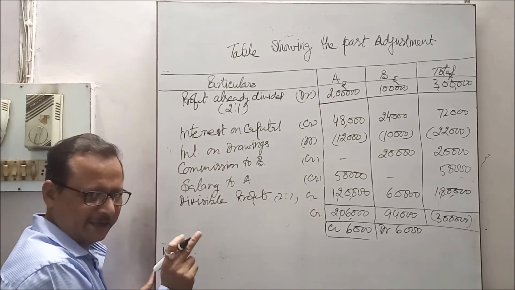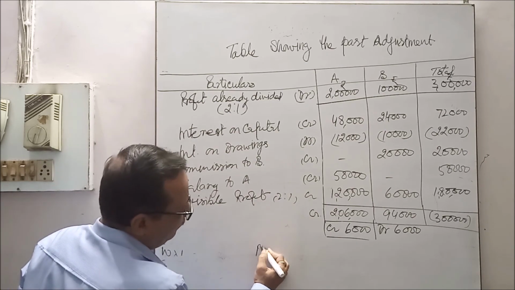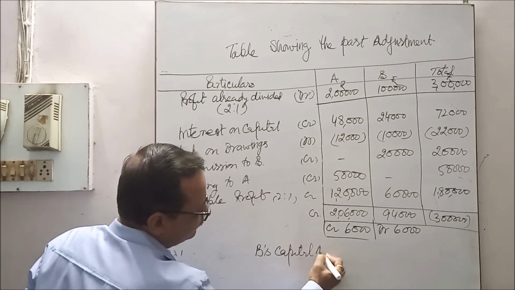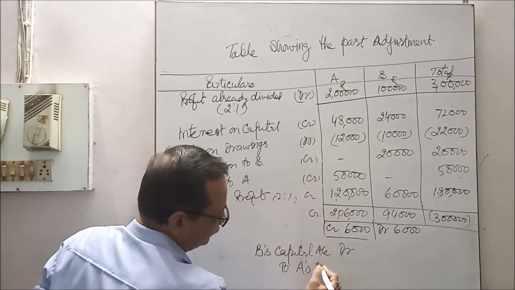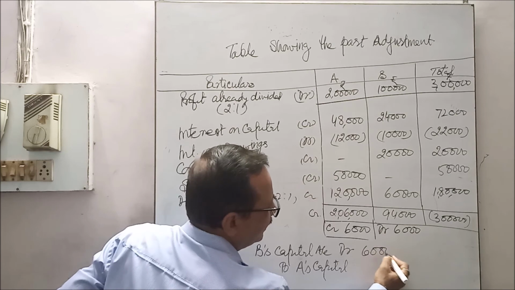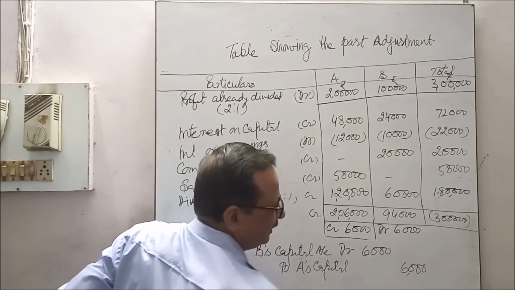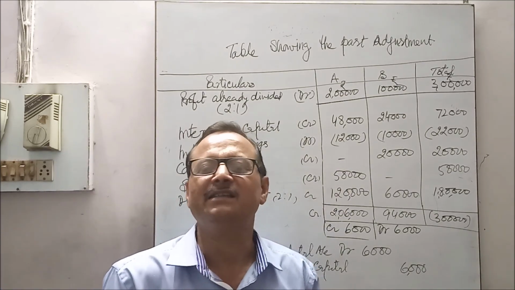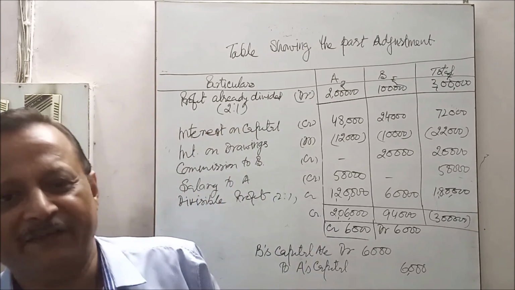Now make the one adjustment by passing a single entry, that is B's capital account debit to A's capital account. It will not affect the profit and loss account, neither will it alter the books of accounts. We will pass a single journal entry, and then it will be rectified and corrected.